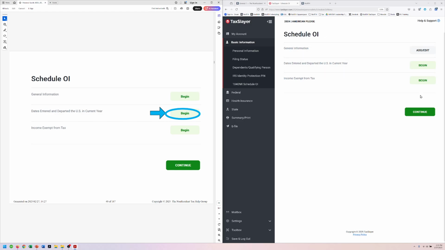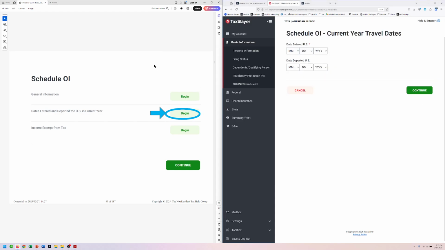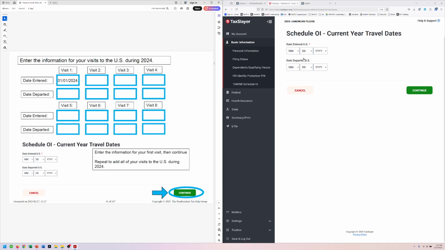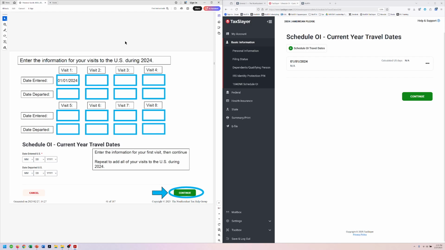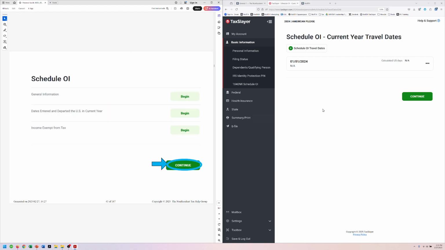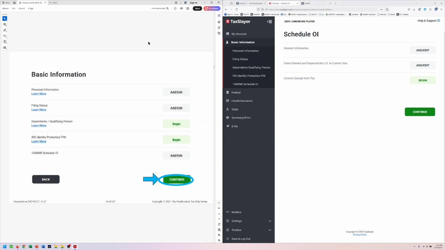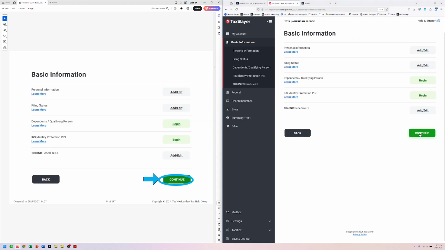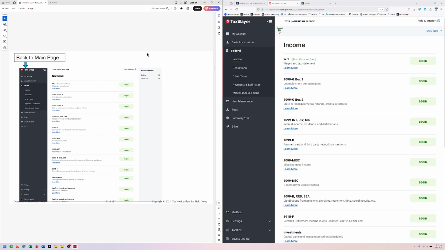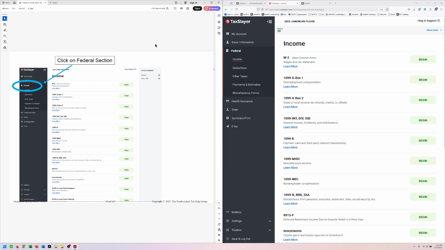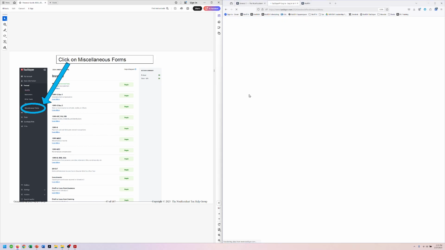Okay, now we go to the next one. Dates entered and departed. Super easy. She just has one that she's going to have to enter, 1/1/2024. If there were more, they would show up here as all of those visits. And then we continue, and continue again, and continue again. All right, so we're back to the main page. Federal section, we're there. Let's go to miscellaneous forms.